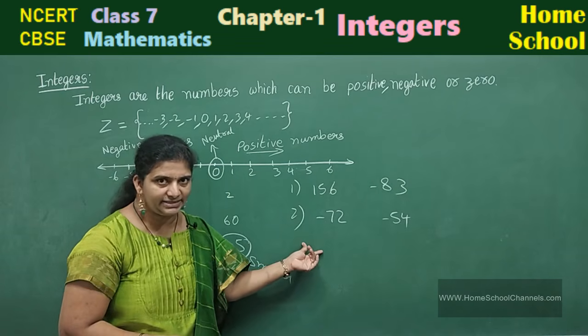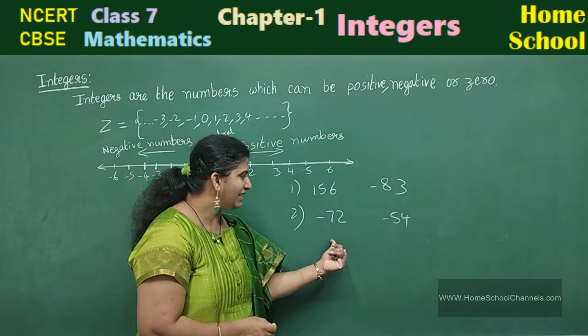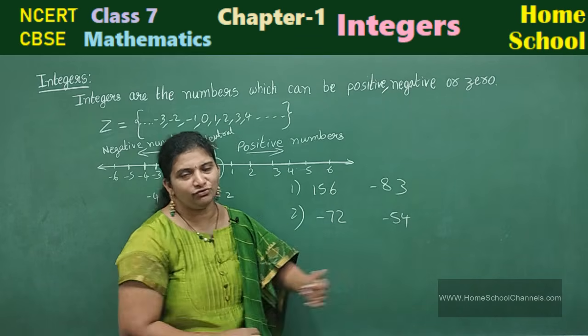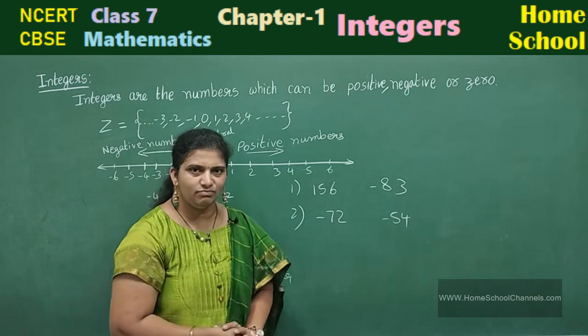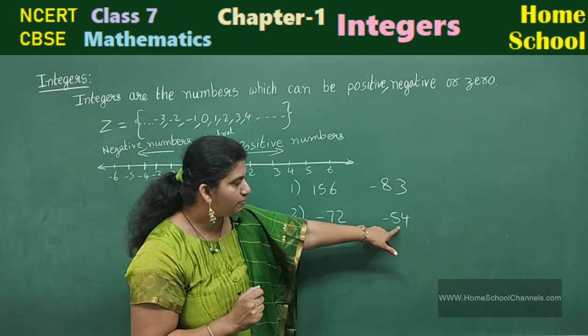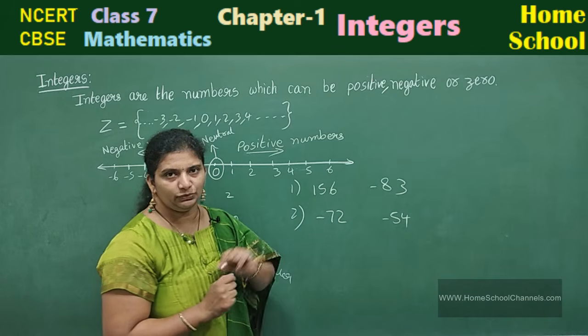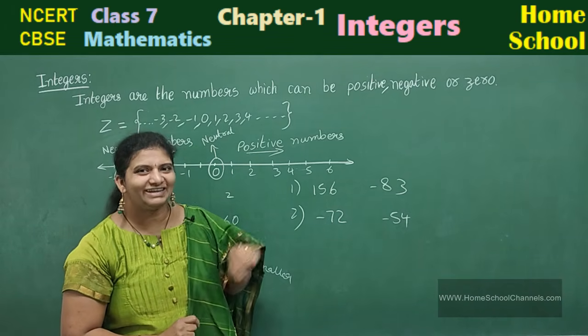Coming to your second example here. Both are negative numbers. -72, -54. Which is greater here? Both are negative. When they are negative, observe the numbers 54, 72. Which number is smaller? That is greater.